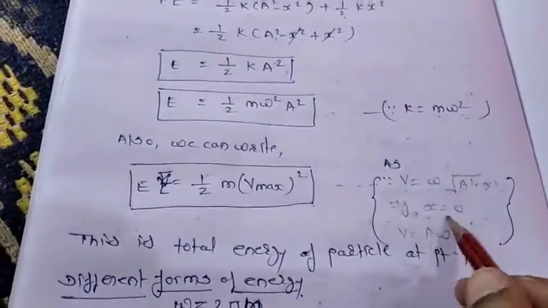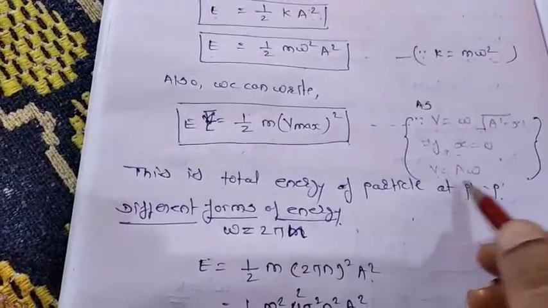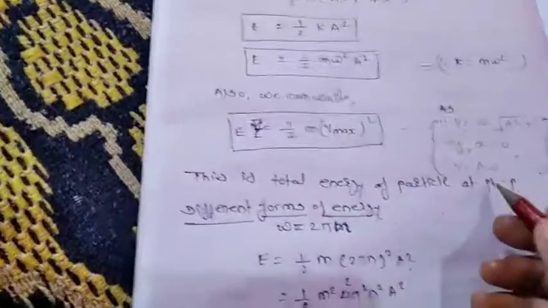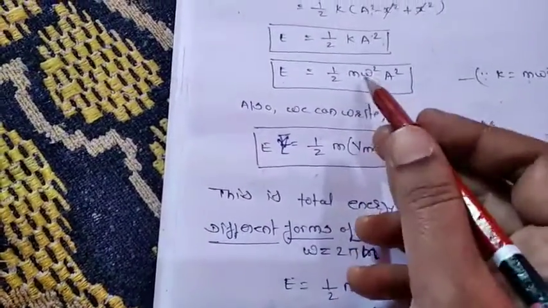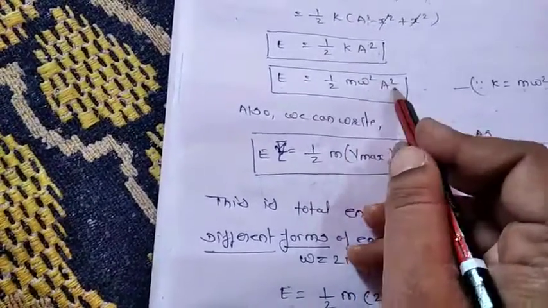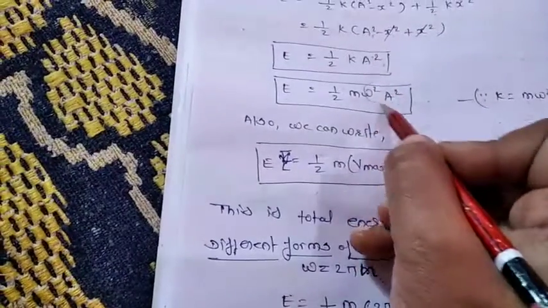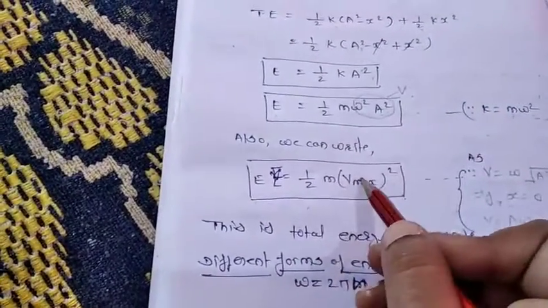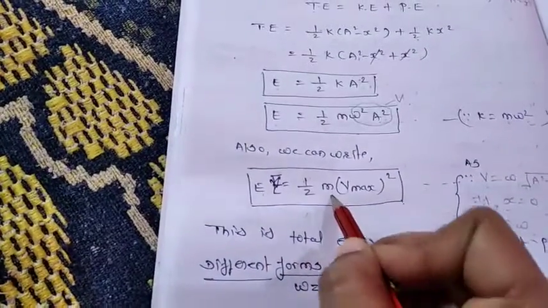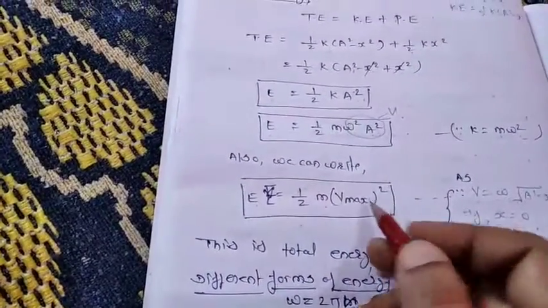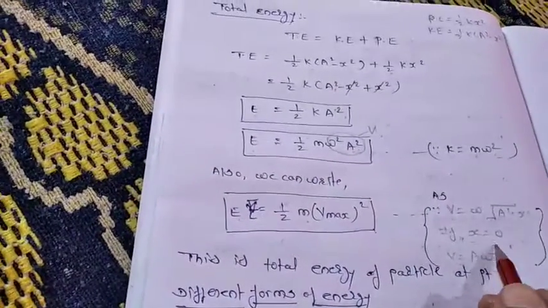If we put x is equal to 0 in this equation, then we have v is equal to a omega. Instead of a omega we can write here v. So this equation becomes E is equal to 1 by 2 m v max square. It is the maximum velocity at this position when the displacement is 0.